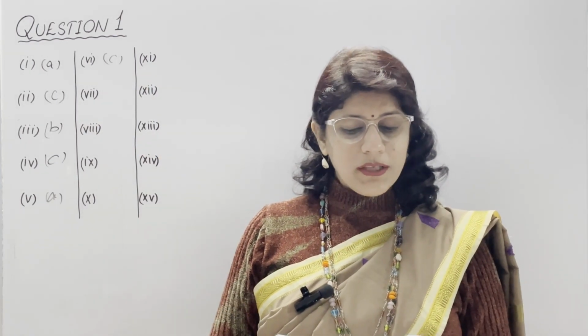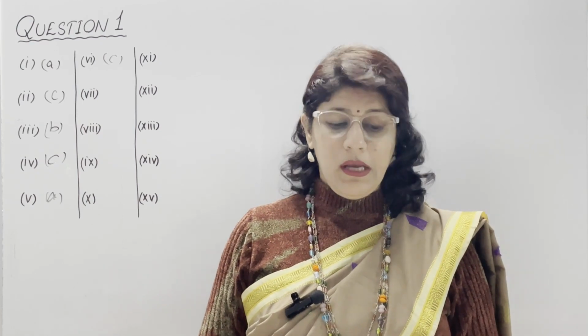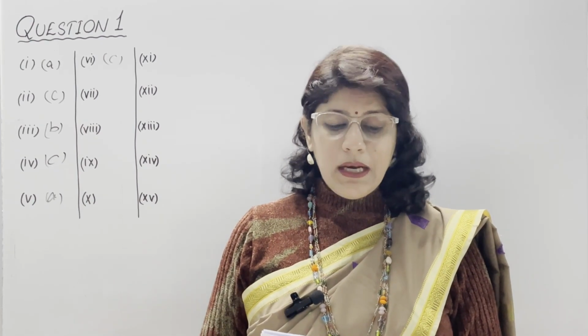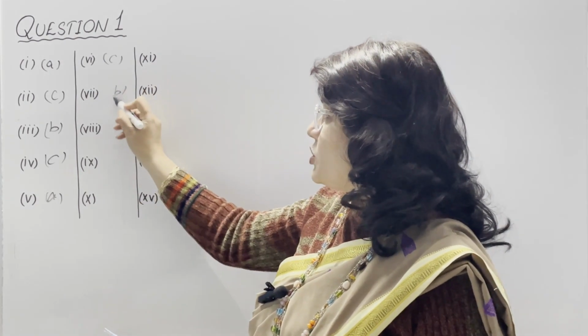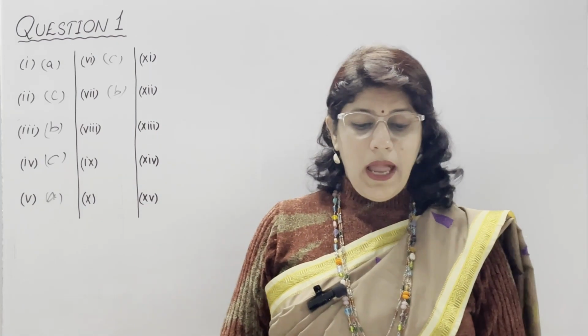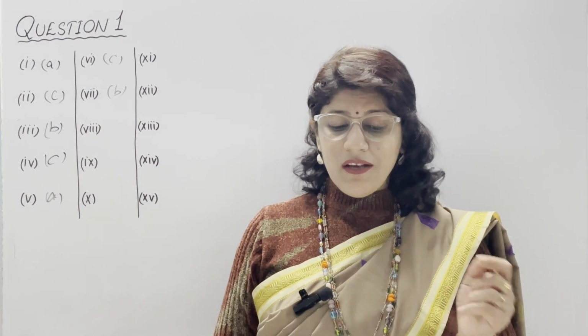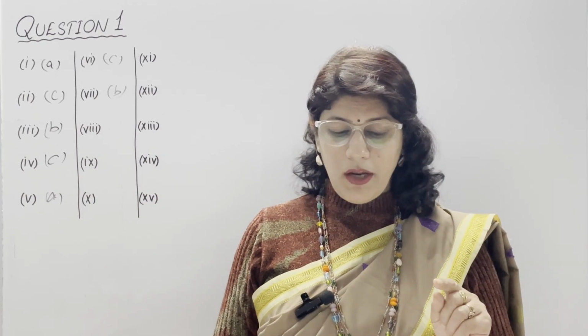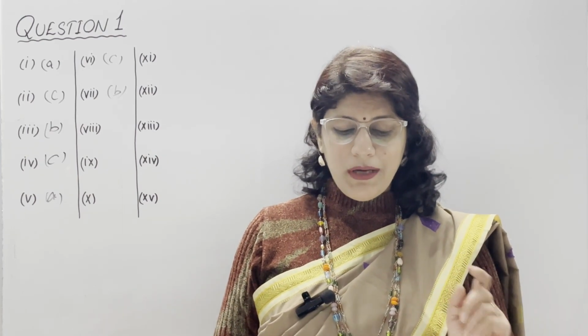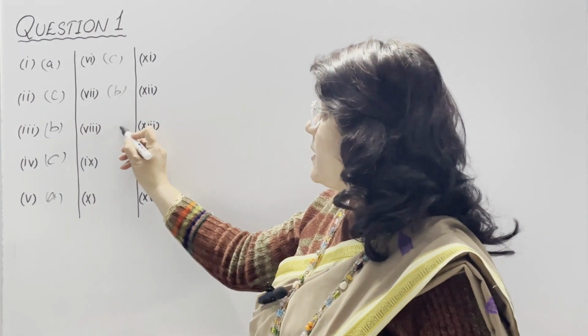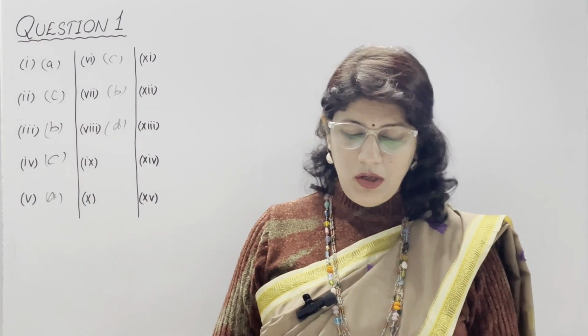Seventh, hydroxide of this metal is soluble in sodium hydroxide solution. A. Magnesium, B. Lead, C. Silver and D. Copper. And the correct option is B, which is lead. Eighth, an element in period 3 whose electron affinity is 0. A is neon, but it is not in period 3. B is sulfur, C is sodium and D is argon. So argon is the correct option. Option number D, having 0 electron affinity from period 3 also.